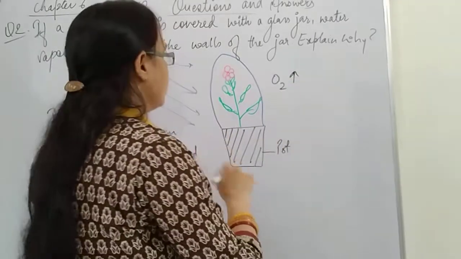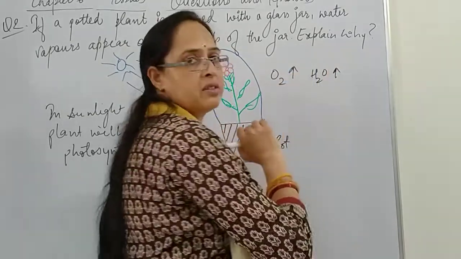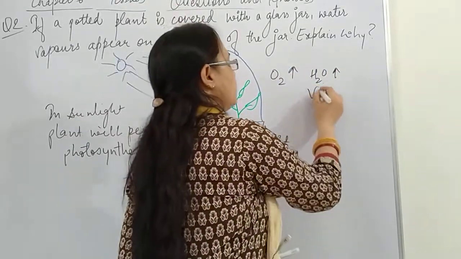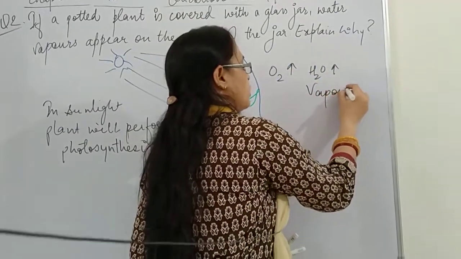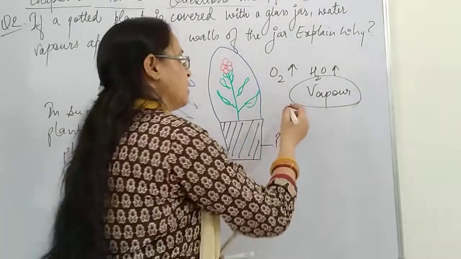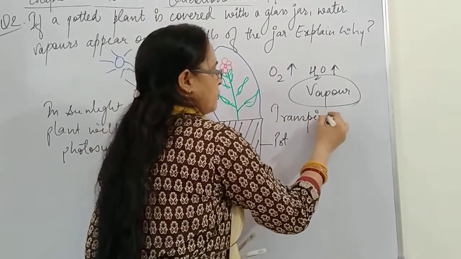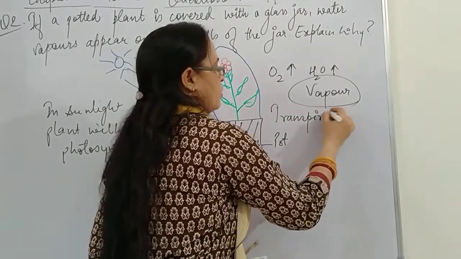Oxygen is released, and water is also released in the form of vapor. This water in the form of vapor is released by the process called transpiration.